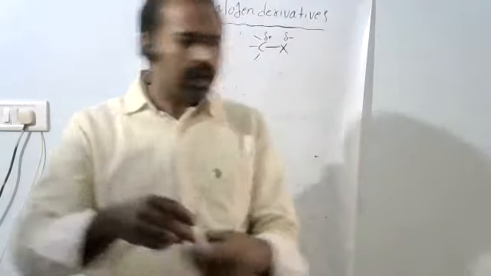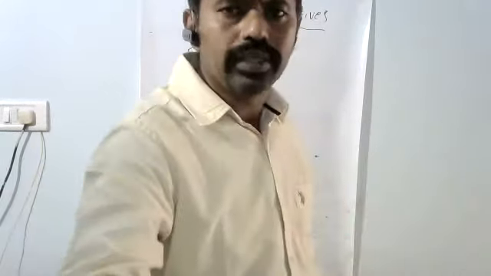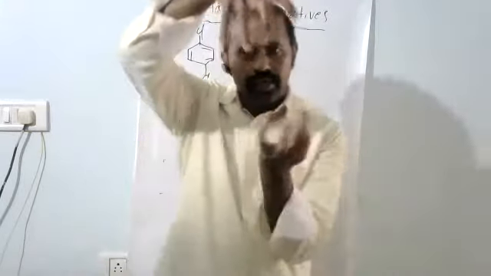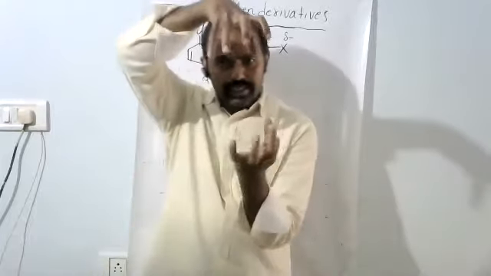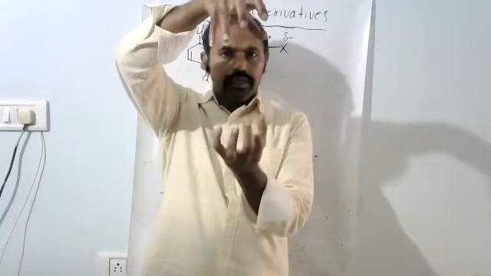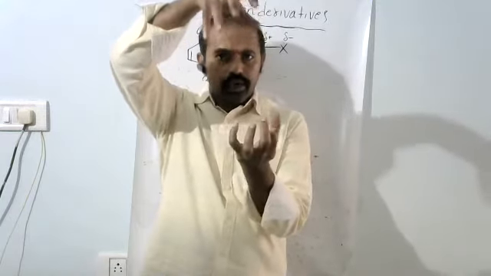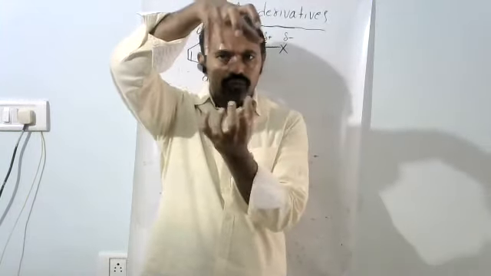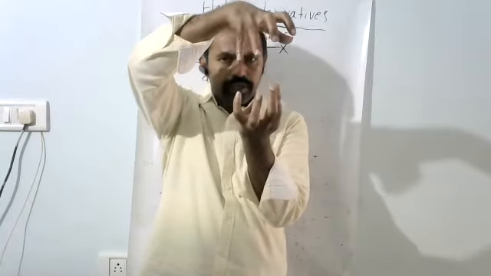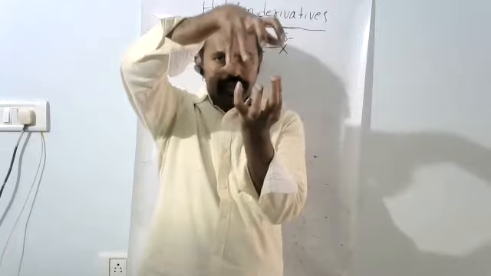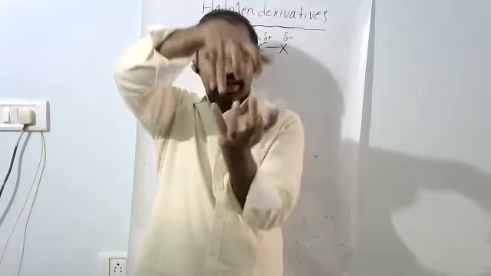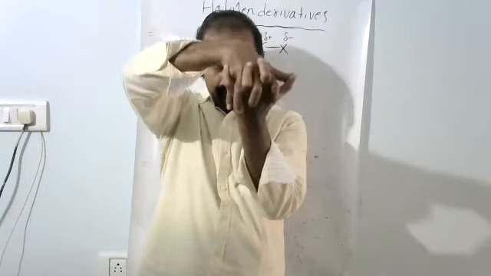See, para means the two chlorines are present in opposite directions, like this. Para: it is a 1, it is a 4. Okay, 1,4. Para means a symmetrical distribution, equal distribution. Symmetrical means these atoms are closely packed like this, close packing.